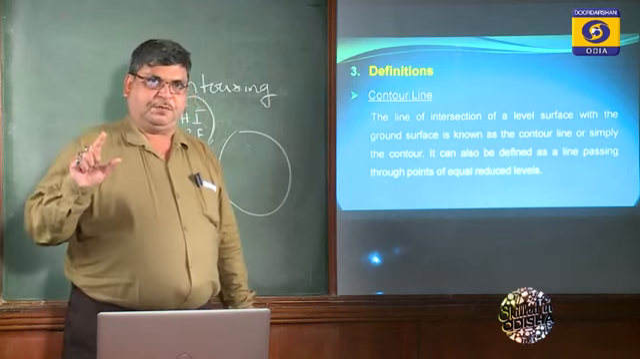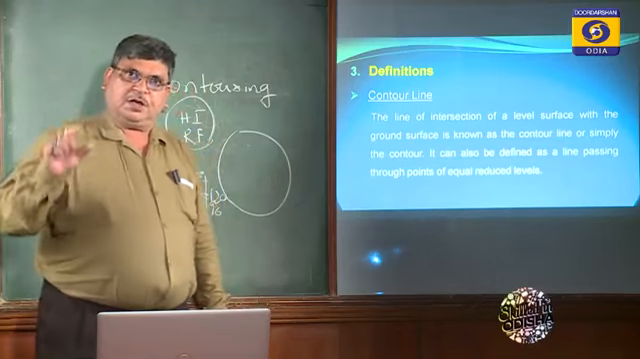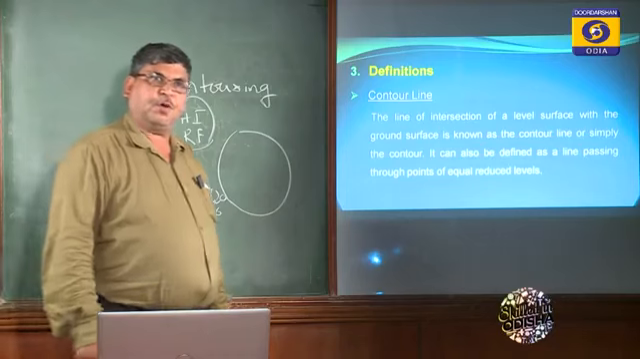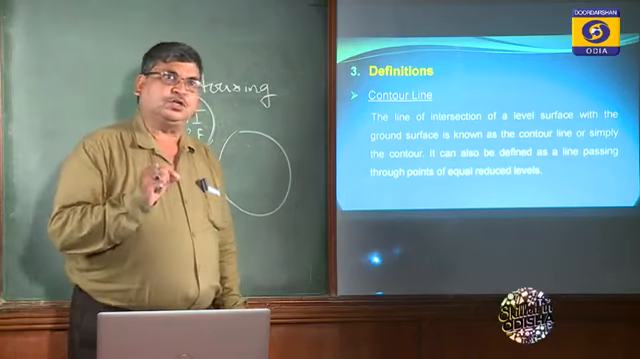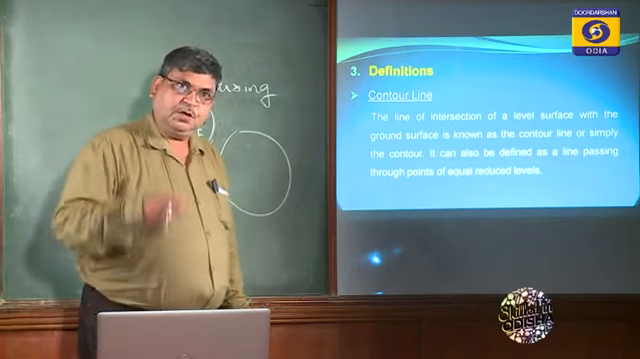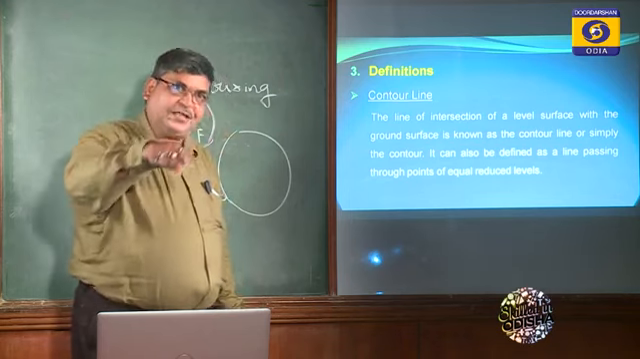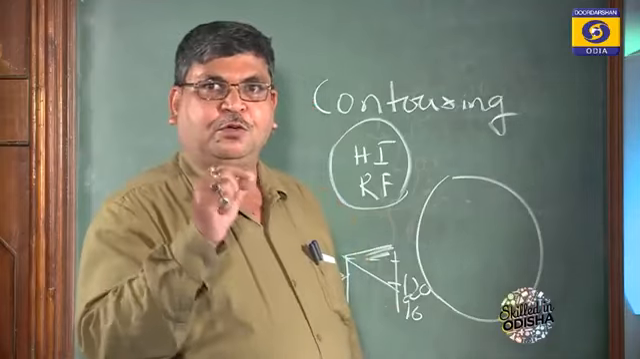absolute level of a point. We are getting the level of any point on the earth with reference to some point. That is why it is known as reduced level. We are interested in the relative height between different points in the area where we are going to survey.